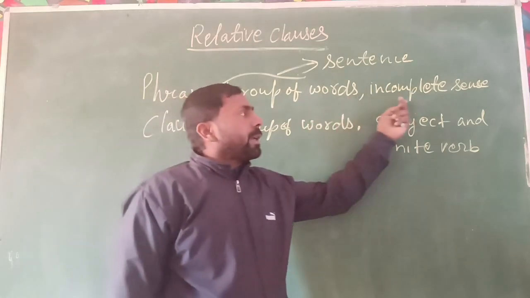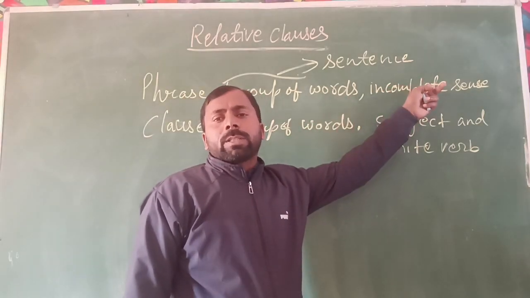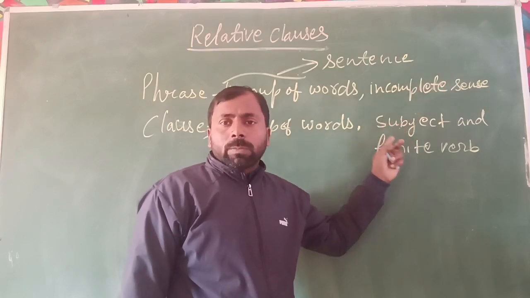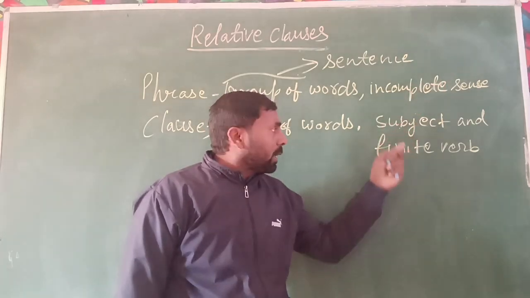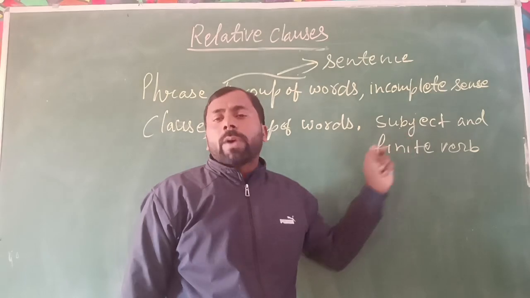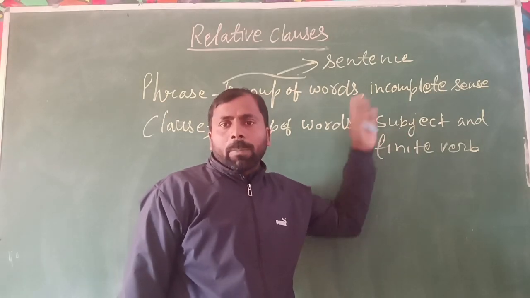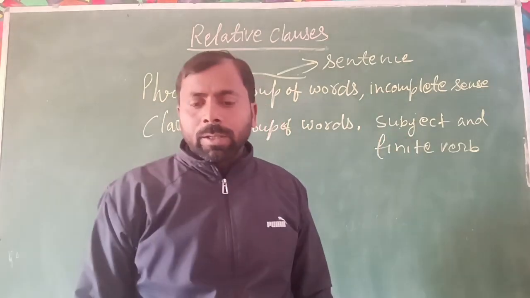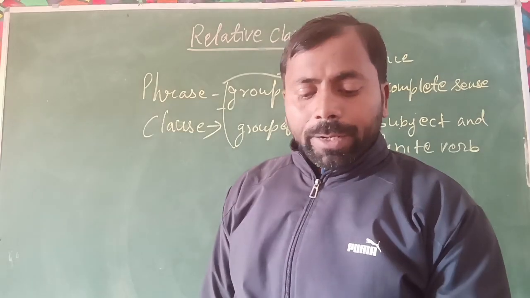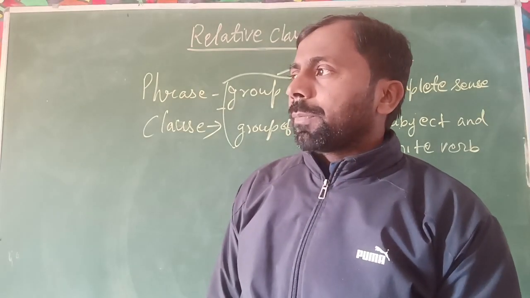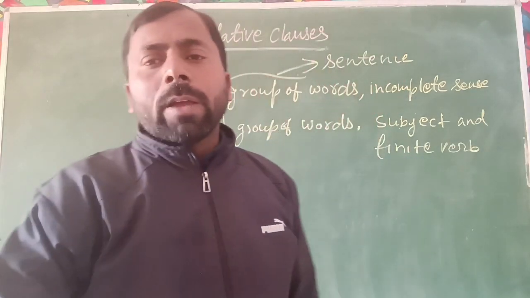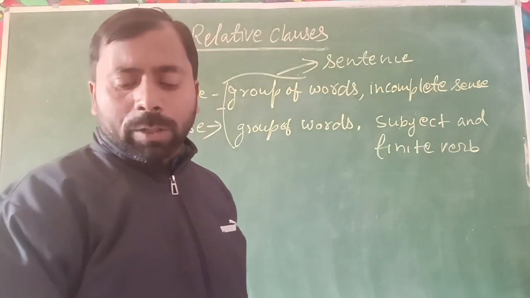The phrase expresses incomplete sense, but the clause expresses complete sense by using the subject and its finite verb, and both are parts of a sentence. Is it clear? It means the clause and phrase are different from each other.